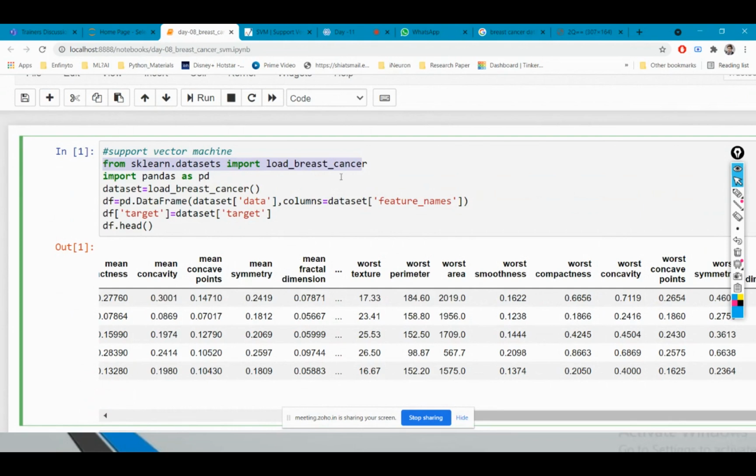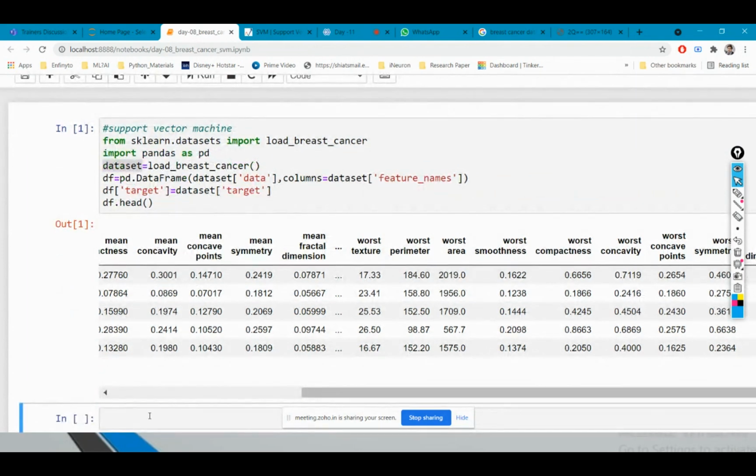I've imported pandas. Now I'm loading that dataset into a variable known as dataset, and I'm converting that dataset into a data frame. Let me just show you the dataset. It will be much more clear for you.